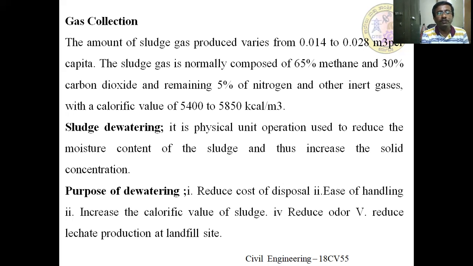Purpose of dewatering: reduce the cost of disposal. If it contains moisture and all these things, the weight is too high, and it is very difficult to dispose. If you are reducing the moisture content, then volume is decreased as well as easy to handle and easy to dispose. So, ease of handling. If the moisture content is less, then they convert the sludge into cake forms. Sorry, sludge cakes. If it is in the form of sludge cake, then it is easy to handle.